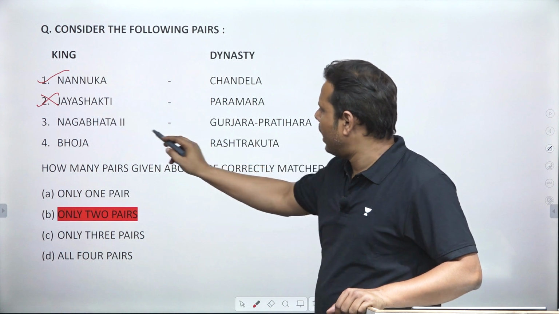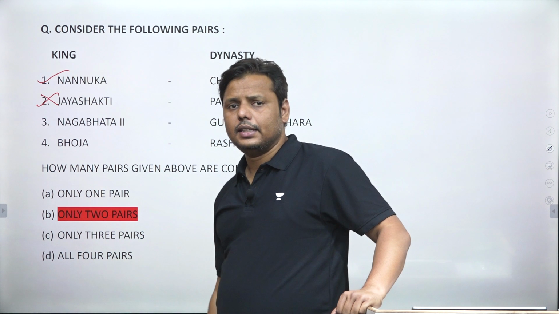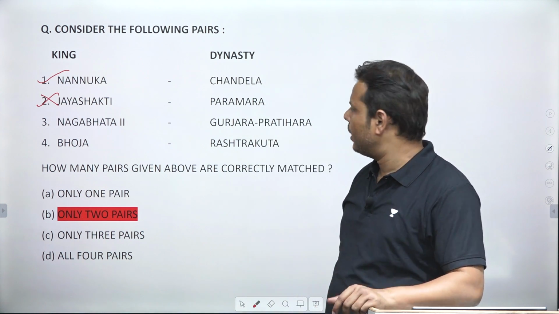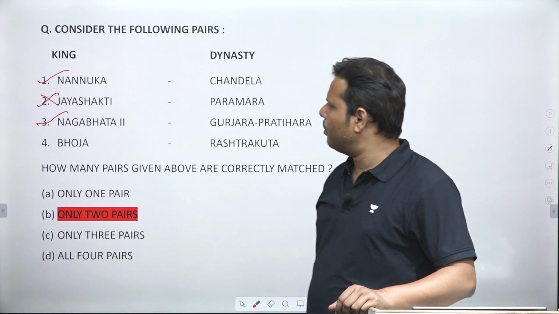Then it comes to Nagabhat II. I think Nagabhat II, as compared to Jayasakti, is more popular, and since he was part of the tripartite struggle, that's why he's very popular. So Nagabhat is definitely the ruler of Gurjar Pratihara, and you always study about Nagabhat.